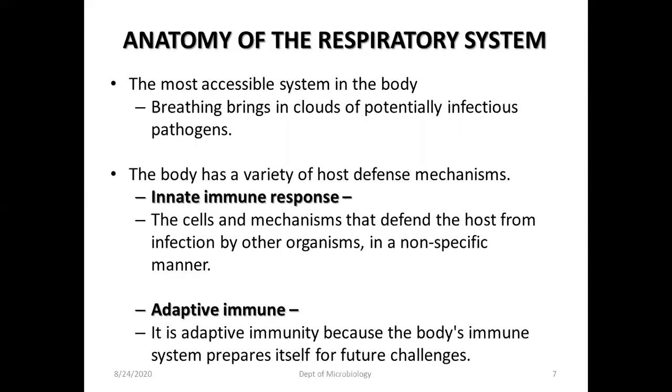Now we'll see the anatomy of the respiratory tract system. It is the most accessible system in the body. Breathing brings in clouds of potentially infectious pathogens. The body has a variety of host defense mechanisms. The innate immune response involves the cells and mechanisms that defend the host against infections by other organisms in a non-specific manner. Then there is the adaptive immune response, where the body's immune system prepares itself for future challenges.